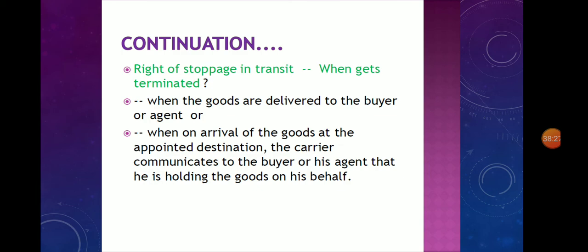Then, termination of the right of stoppage in transit. The right to stop the goods comes to an end when the goods are delivered to the buyer or his agent, or when on arrival of the goods at the destination, the carrier communicates to the buyer or his agent that he is holding the goods on his behalf. That is the termination of the right of stoppage.